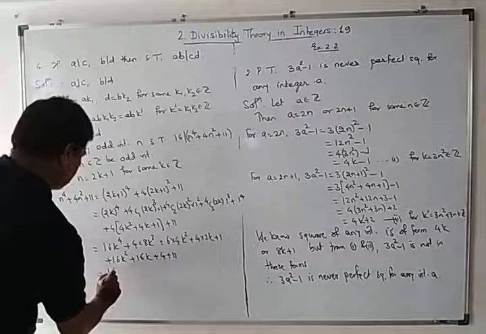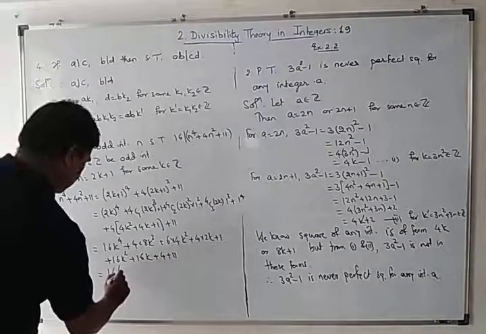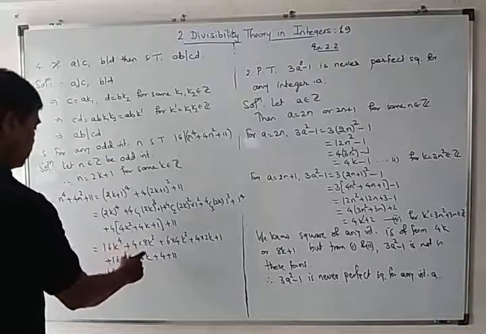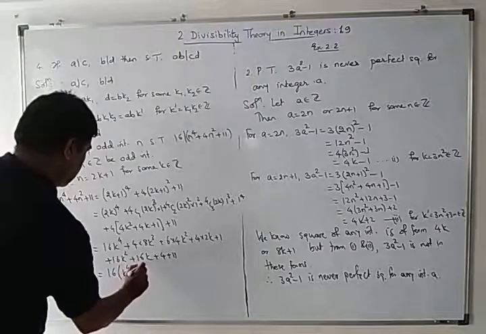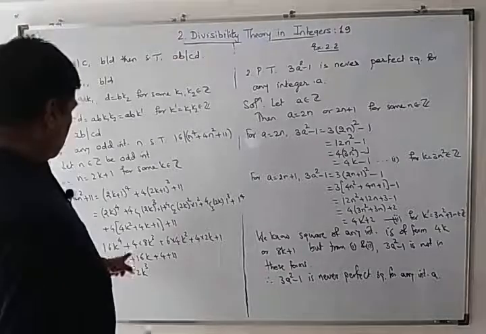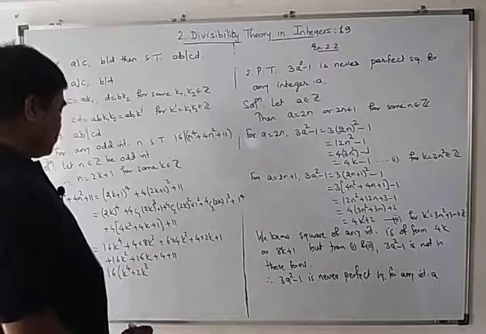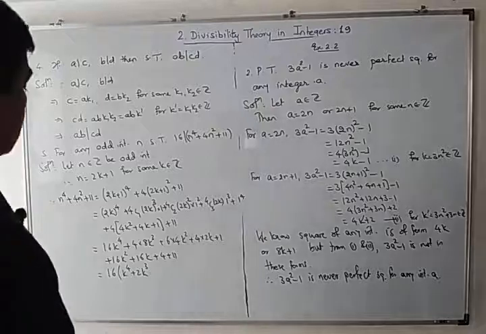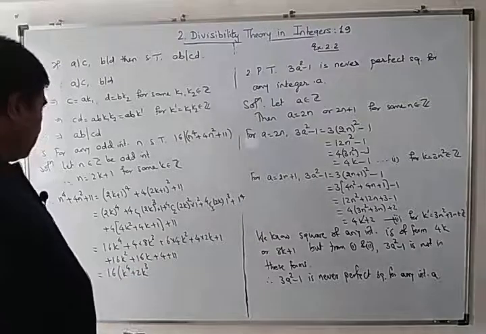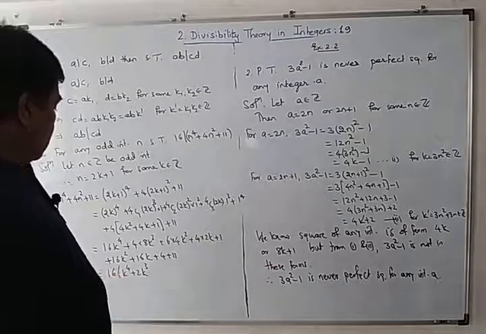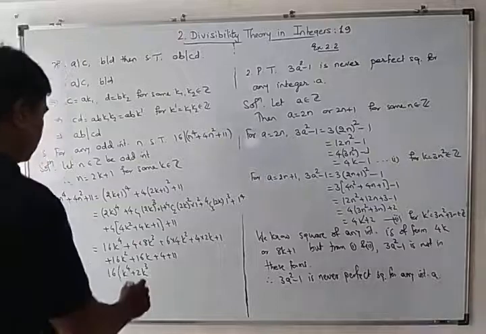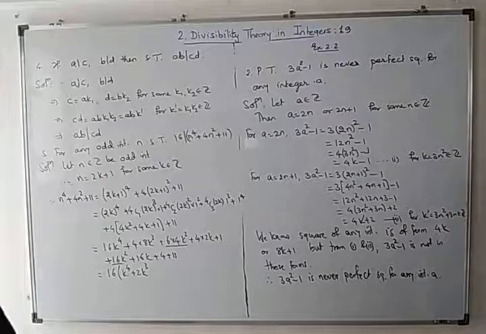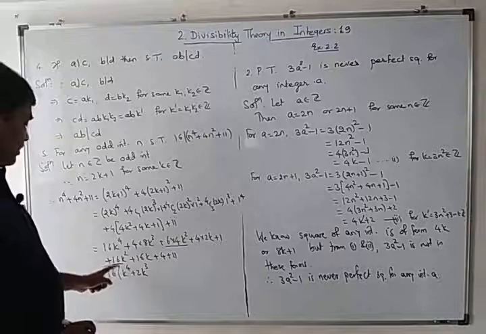Now here if you observe, we get 16 in bracket k raised to 4, plus 2 times k cube, taking 16 outside, since 4 into 8 is 32. Then 6 into 4 is 24, and this is 16, so for k square we get 24 plus 16, that is 40.